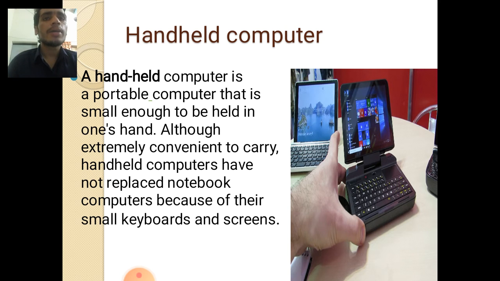Handheld computer. A handheld computer is a portable computer that is small enough to be held in one's hand. It is also extremely convenient to carry. Handheld computers have not replaced notebook computers because of their small keyboards and screens.